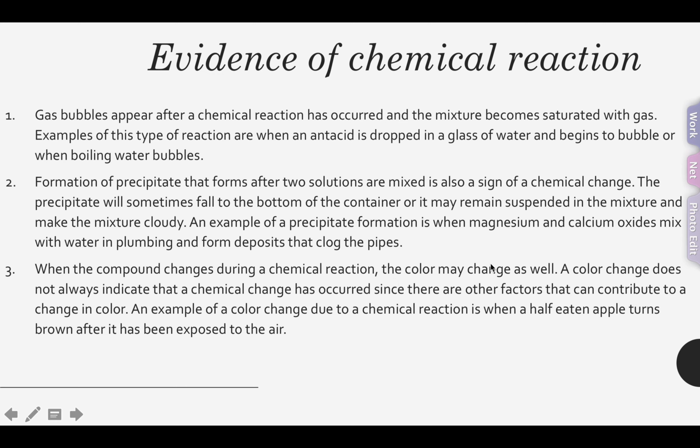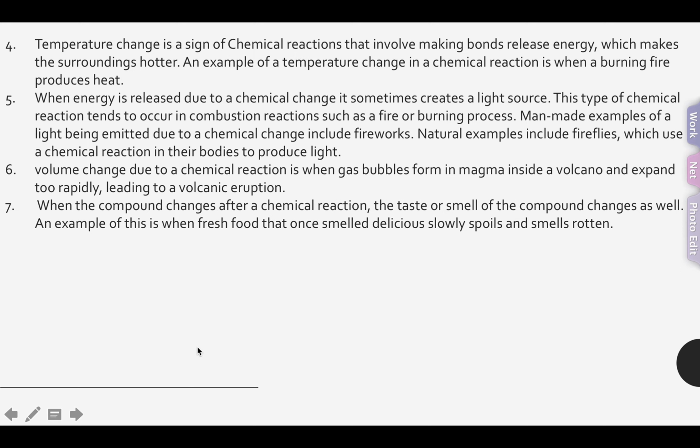Another sign is that when the compound changes during a chemical reaction, the color changes as well. A color change does not always indicate that a chemical change has occurred, since there are other factors that can contribute to a change in color. An example of color change due to chemical reaction is when a half-eaten apple turns brown after it has been exposed to air. So the apple had a chemical reaction with air that turned its color brown. So here a chemical reaction has occurred.